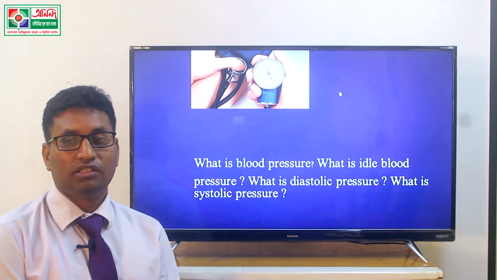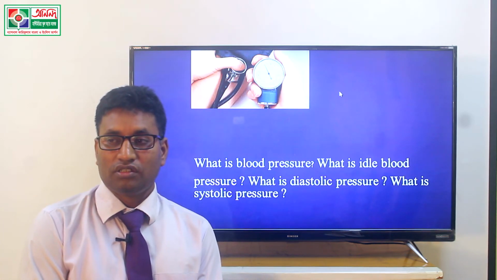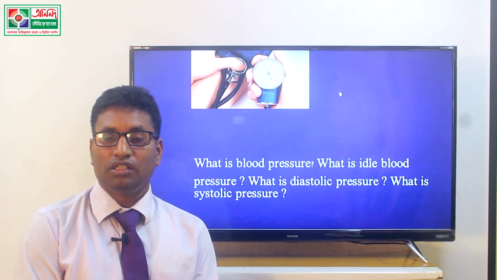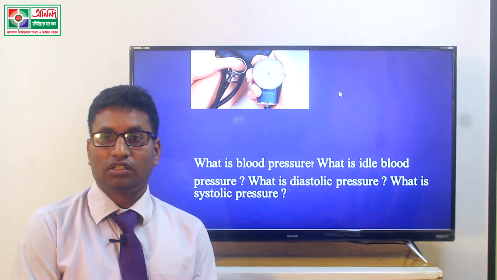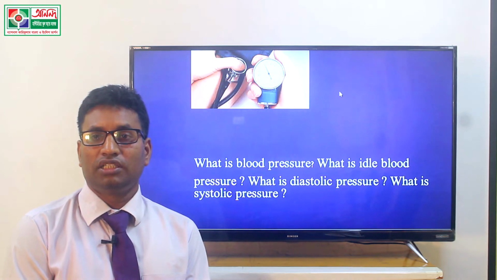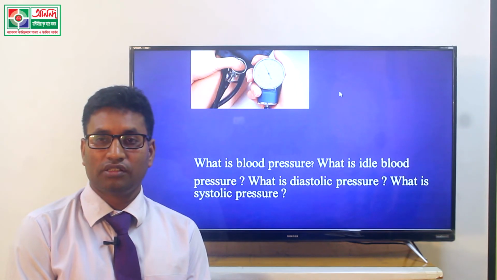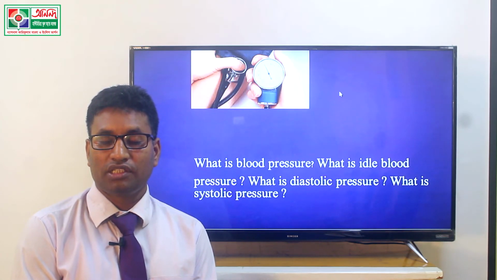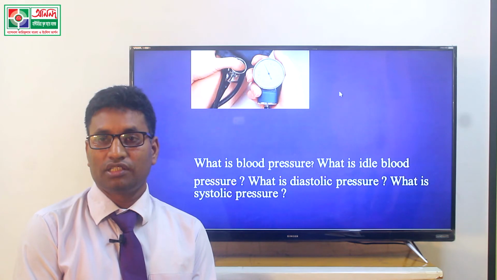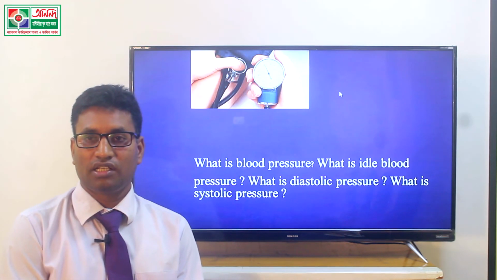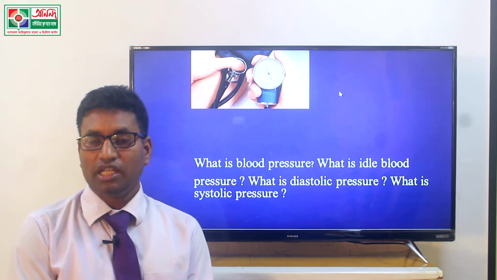On the other hand, diastolic blood pressure, that means the pressure created within the blood vessels, that means the artery, during the diastolic condition of the heart, is called diastolic pressure. The range of diastolic pressure is lower than systolic pressure. The range of diastolic pressure is 80 millimeters or somewhat higher. This is the main range.